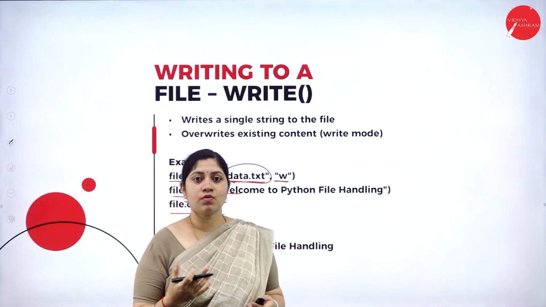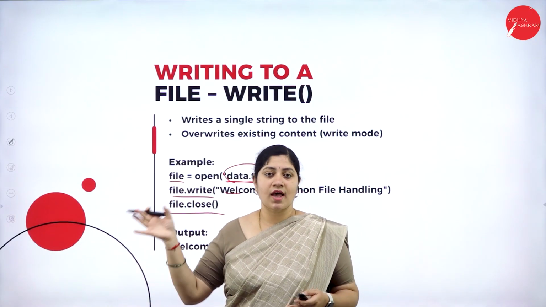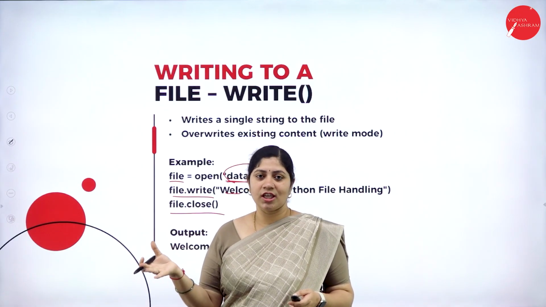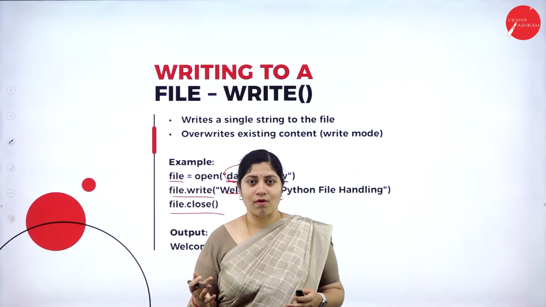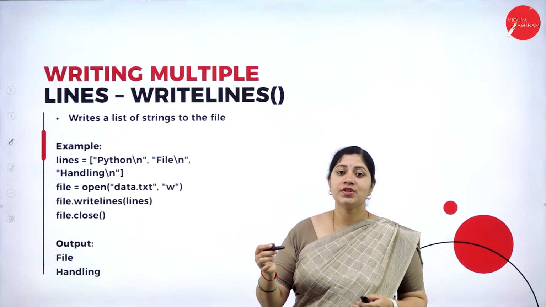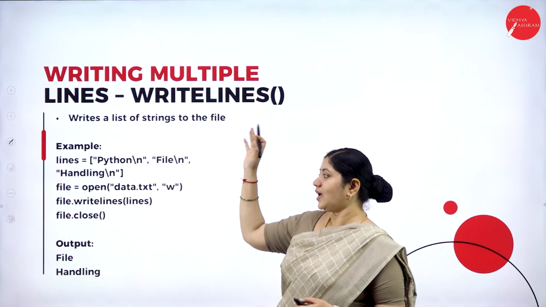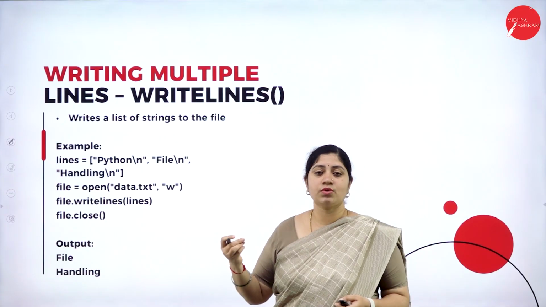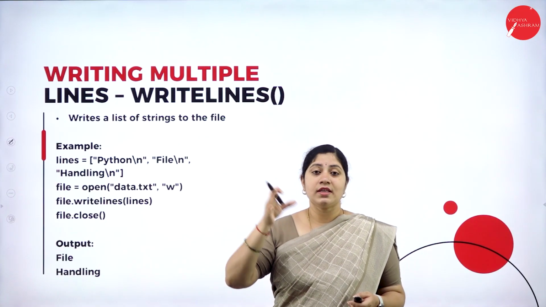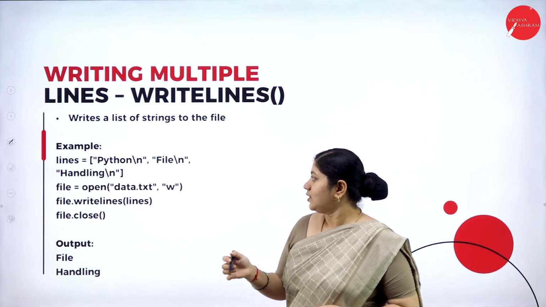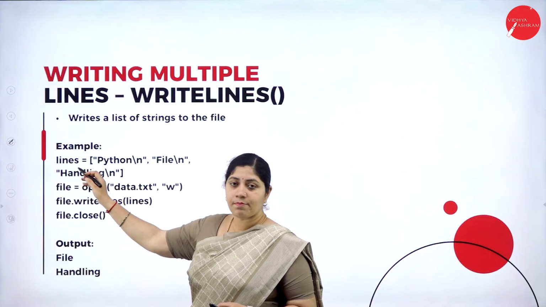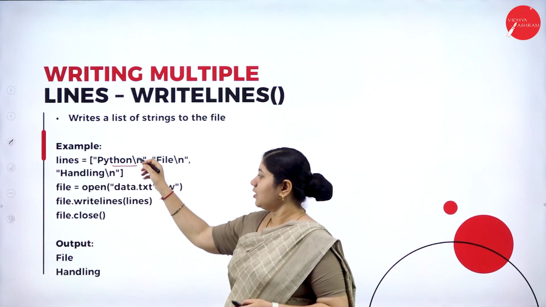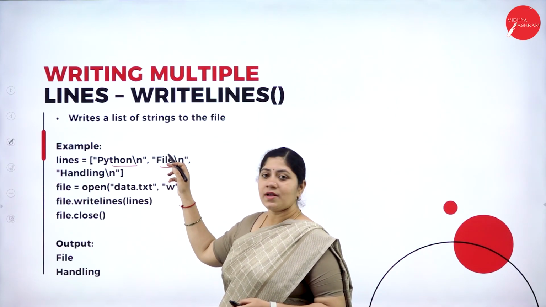Now, if I want to write multiple lines inside a file, then which keyword do we have to use? So let's move forward with it. We can use the keyword writelines. This is the keyword that is utilized to write multiple lines inside a file. Now let's see an example: lines equals Python \n file \n.